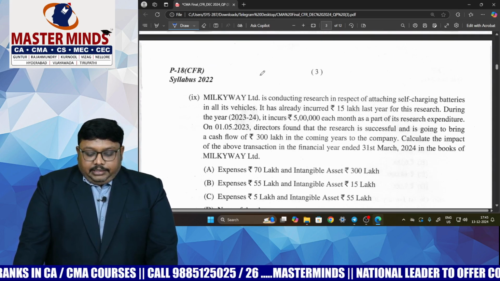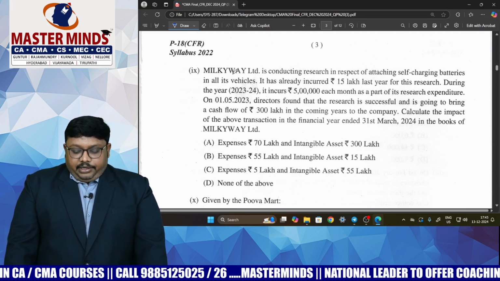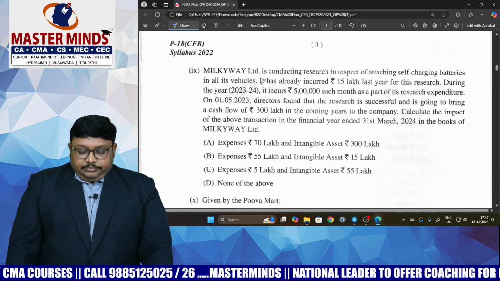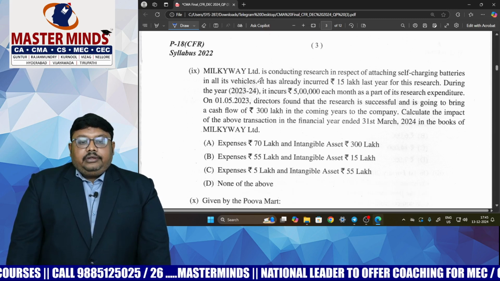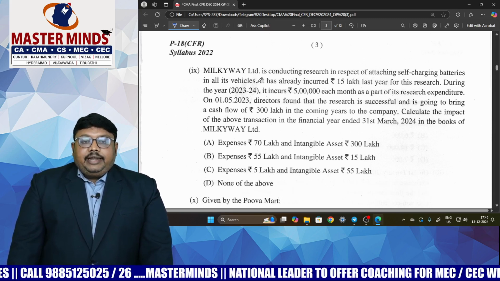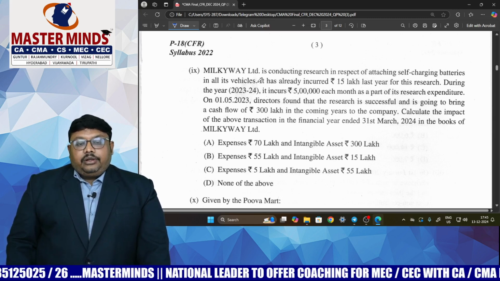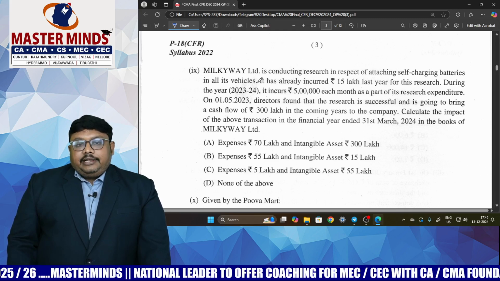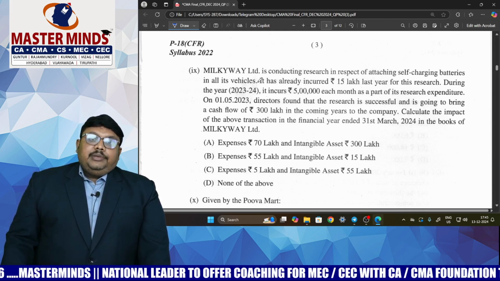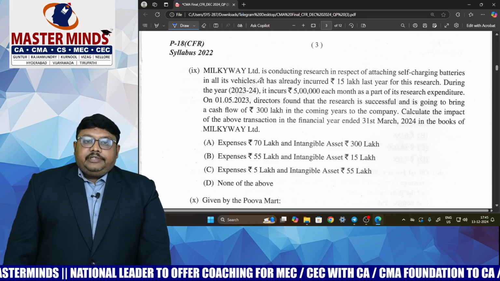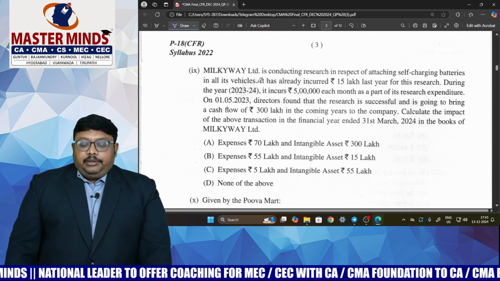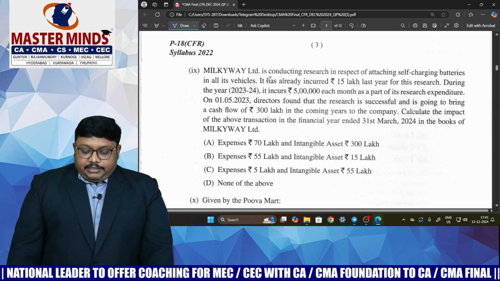And coming to the ninth one, they have given here to find out the expenses relating to intangible assets, whether the asset recognition criteria is satisfied or not. Before the asset recognition criteria is satisfied, the expenditure will be charged to profit and loss account. After the recognition criteria is satisfied, it will be shown as an intangible asset.